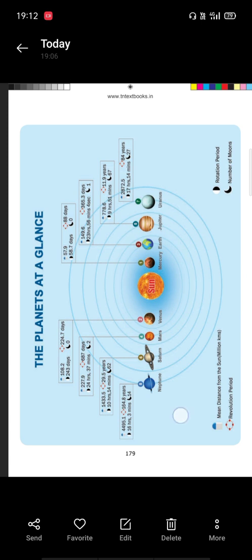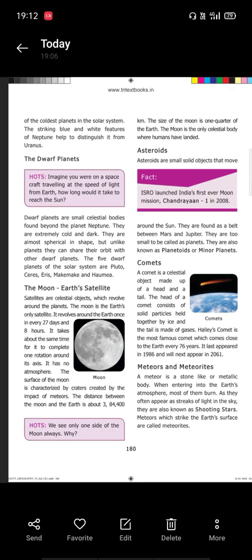Next, dwarf planets. Dwarf planets are small celestial bodies found beyond the planet Neptune. They are extremely cold and dark. They are almost spherical in shape. But unlike planets, they can share their orbits with other dwarf planets. Next example, Pluto.